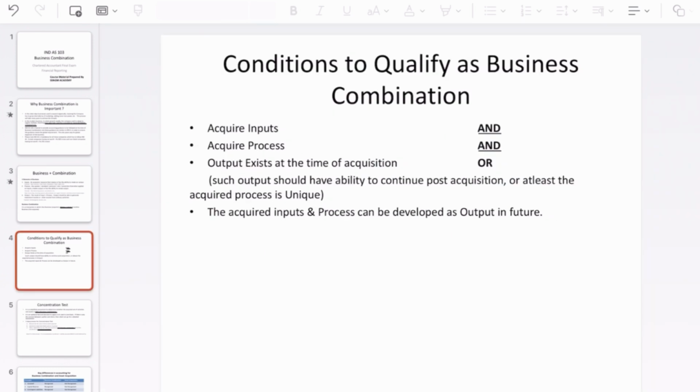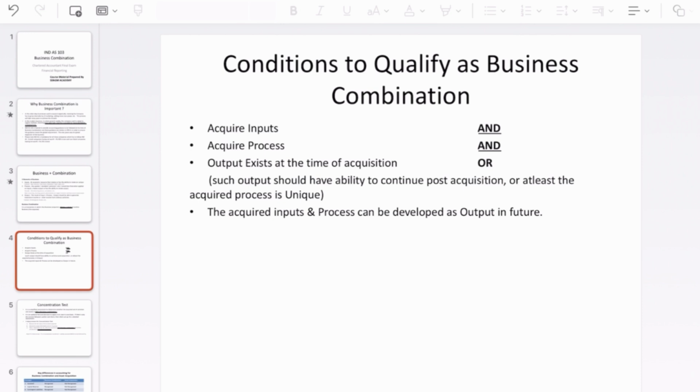So here I wanted to summarize the conditions to qualify as a business combination, because there will be some nitty-gritties, and we'll have to clearly understand whether a particular transaction is really a business combination or it could be a normal asset acquisition. So these are the conditions that we have to satisfy to qualify as a business combination.